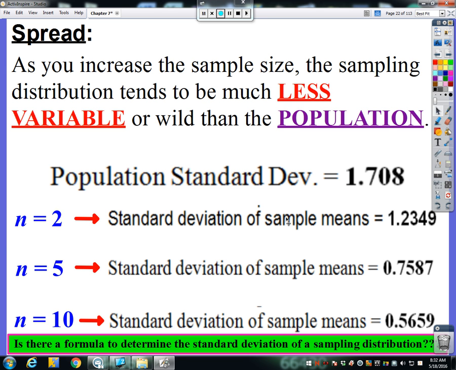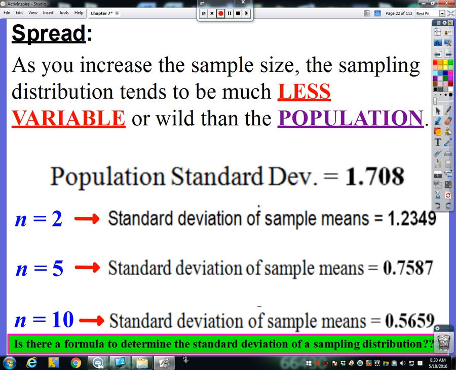The spread or the standard deviation, we noticed that it kept shrinking the more that we kept increasing our sample sizes. And that is a very common thing that'll happen. The bigger the sample size, the better, because it reduces our variation or our variability. Now, if you notice, this thing kept shrinking, and at first it went down by like 0.5 and then about another 0.5, but then it didn't go down by another 0.5, right? There's no way this thing's going to get to 0 in the end.